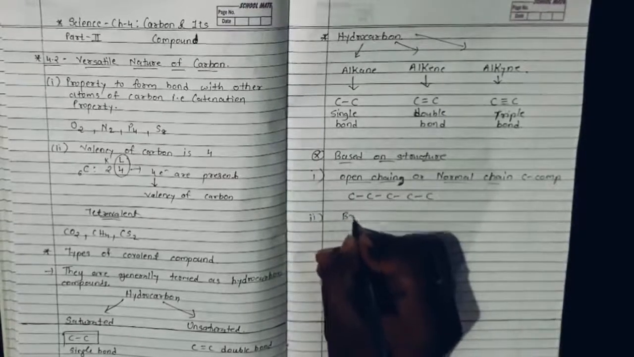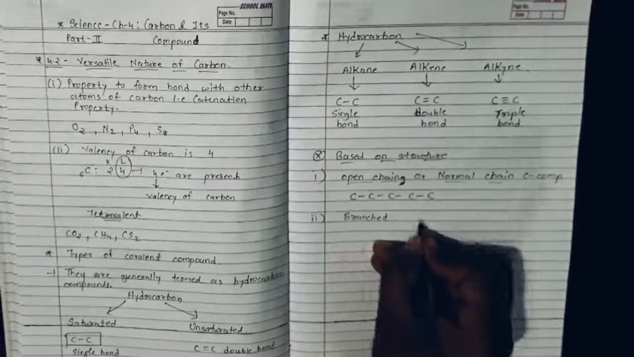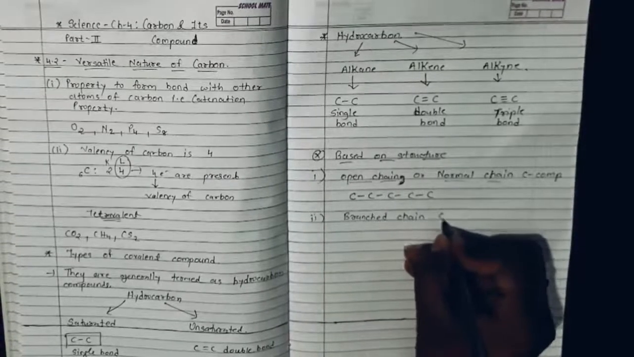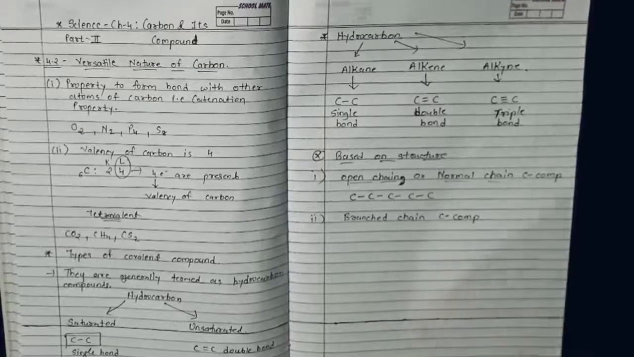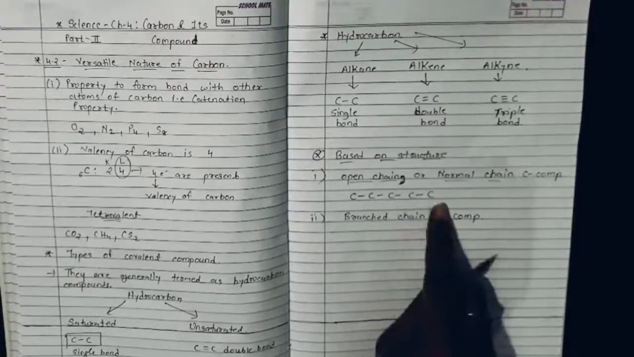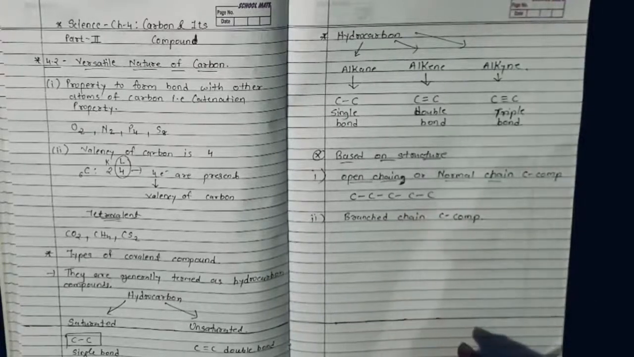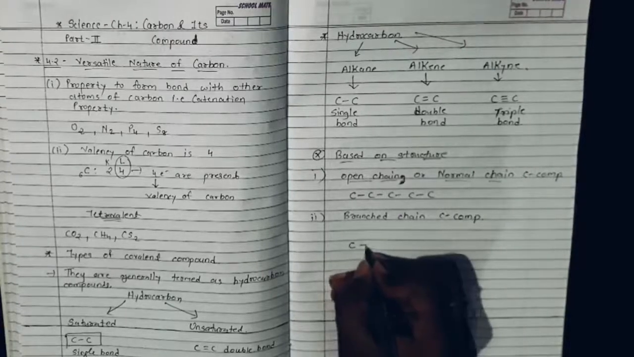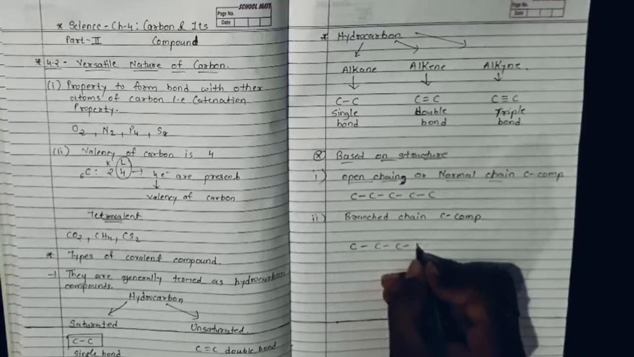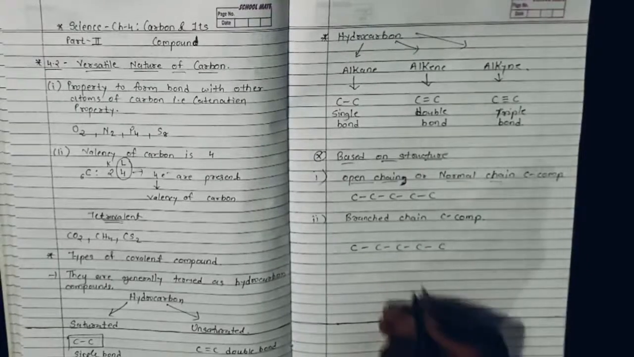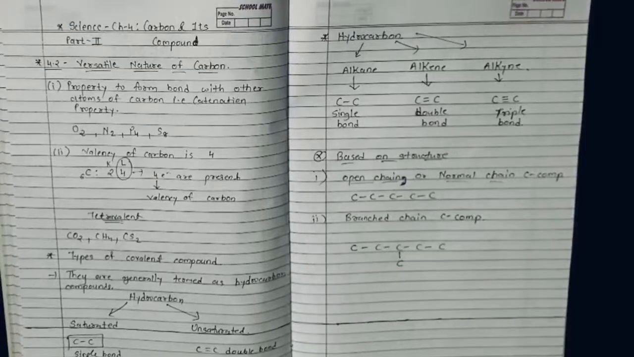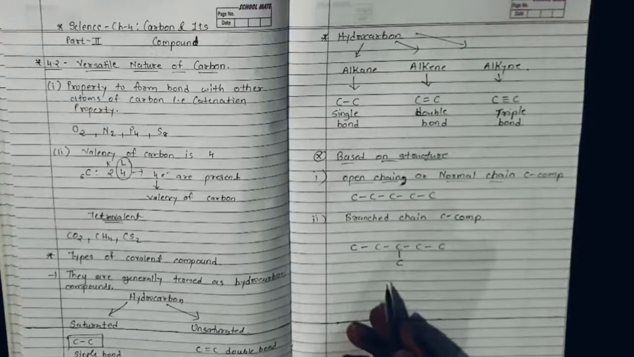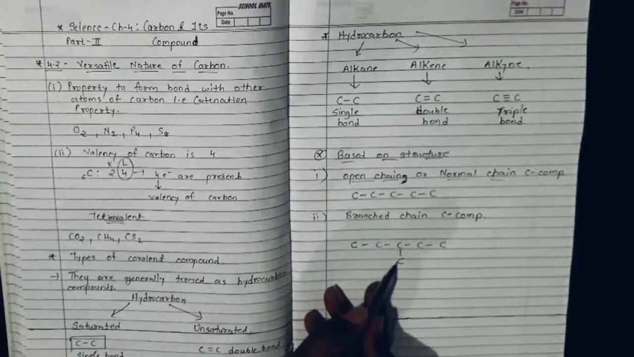Now next is branch chain carbon compounds. So what are branch chain carbon compounds? Now I am writing the same example, but this time I will put some branch in that chain like this: carbon, carbon, carbon, carbon and carbon. But here we will have a branch. You can see in that straight carbon chain, in one of the carbons I have given some extra branch to that chain.